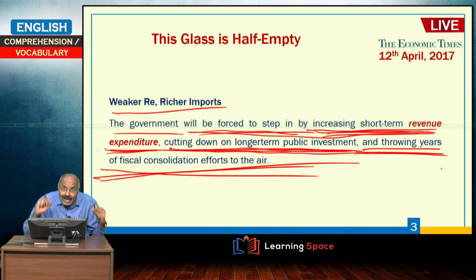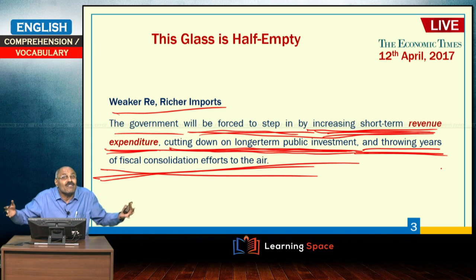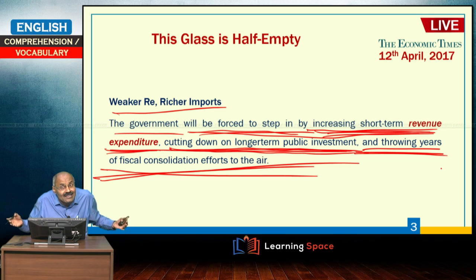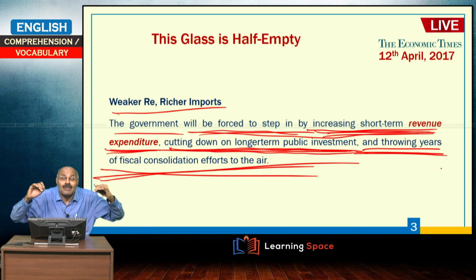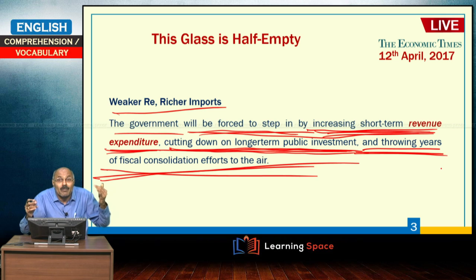Consumption will be affected. If consumption is affected, then GDP will be affected, then the government will step in. The government may resort to more revenue and capital expenditure. Instead of capital expenditure, the government may go for revenue expenditure in the short term, because it will give immediate results. Because of that process, what will happen?